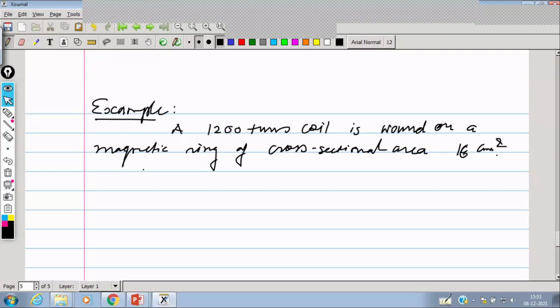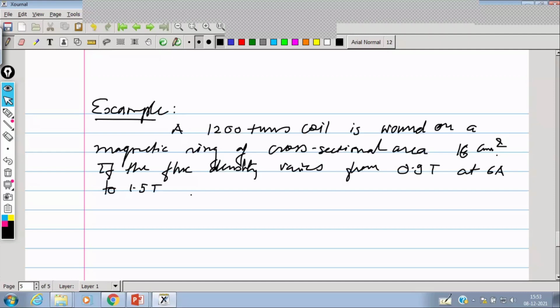If the flux density varies from 9 Tesla at 6 ampere to 1.5 Tesla at 12 ampere.